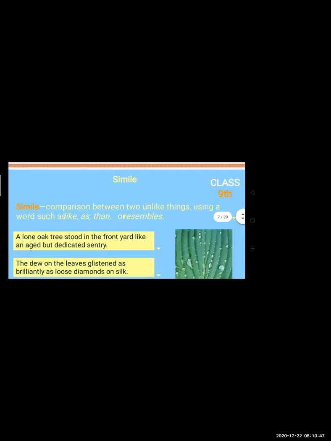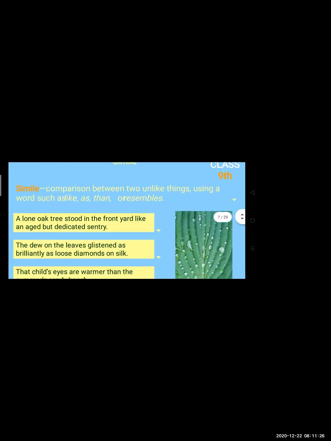What happens in simile is that, very carefully look at these things, a comparison is made between two unlike things using which words? Like, as, and than. These three words are used to compare two ideas, two words in a particular sentence. Whenever you find like, as, or than in a given sentence, you have to guess that it is a simile. We will see some examples.